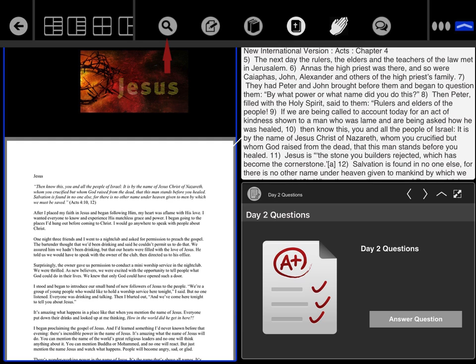The first on the top left side is a search icon. If you tap it, you can ask a question about the devotion, and an immediate search will be made of the application and bring you an answer. If there is no answer found, your question will be sent to your mentor. Or if you're not satisfied with the answer, you can send it to the mentor. Your mentor can choose to answer it or send it on to his or her mentor.